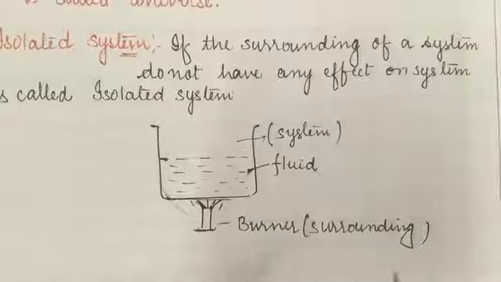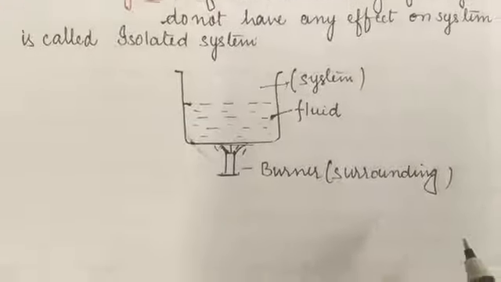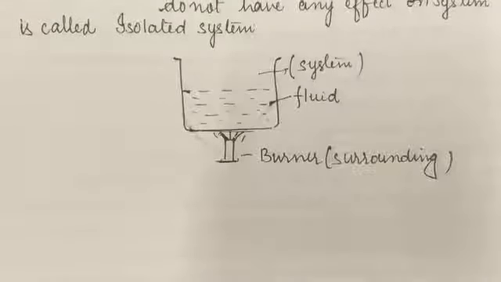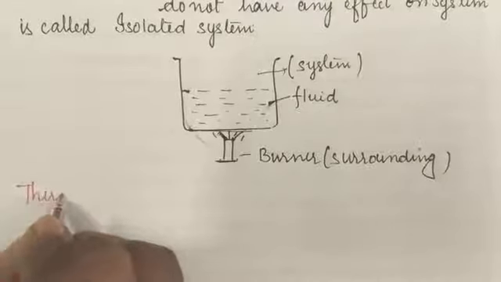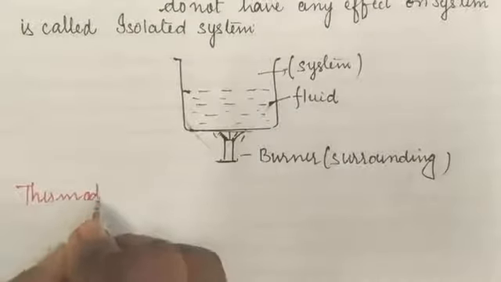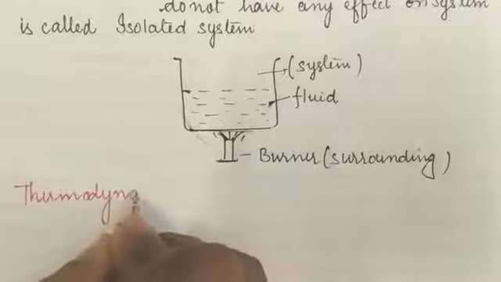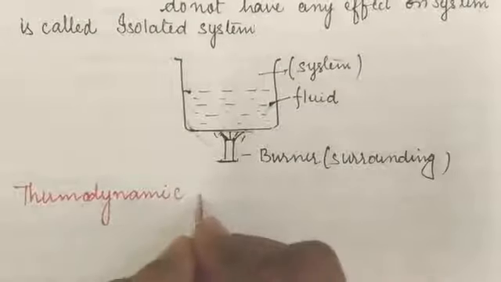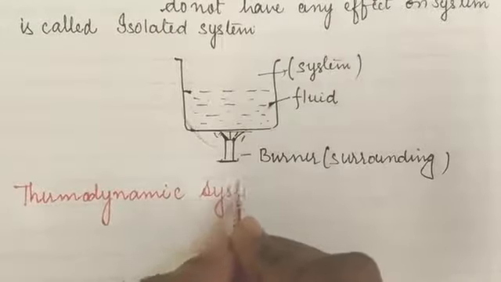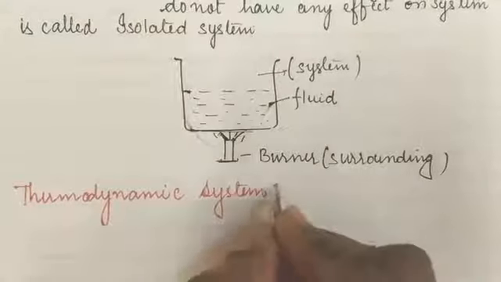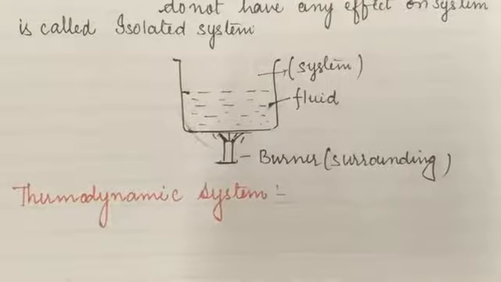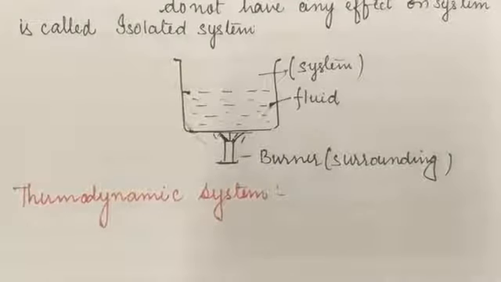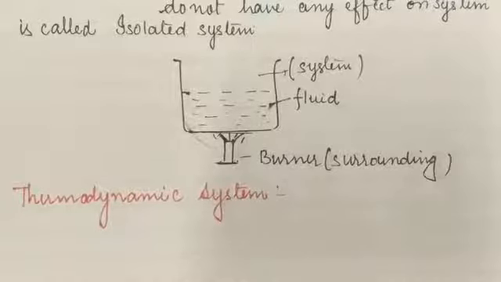So now we are turning toward the thermodynamic system. What do you mean by thermodynamic system? Thermo and dynamics. Now let's start with the thermodynamic system. A system is an arrangement of n number of particles, and thermo means something related with heat, and dynamics means the transferring of heat energy.